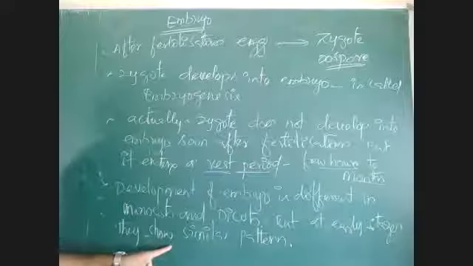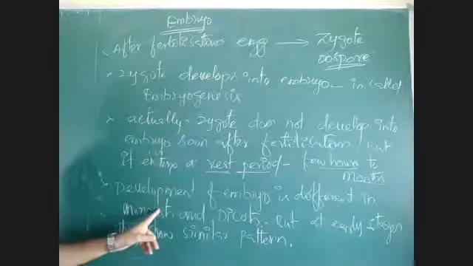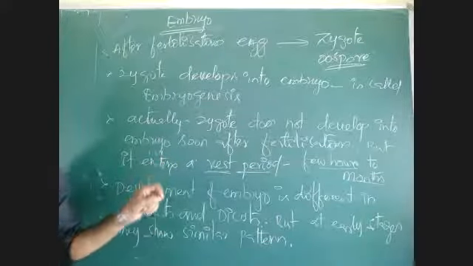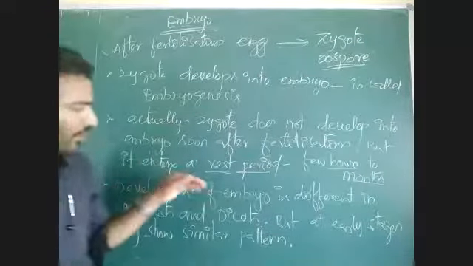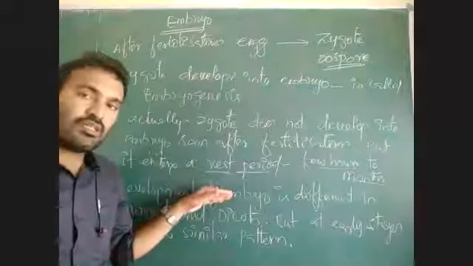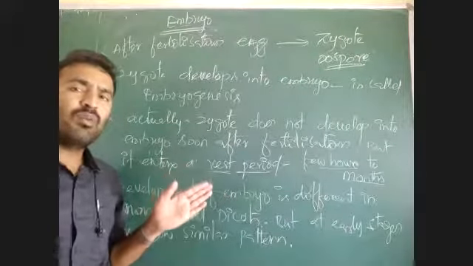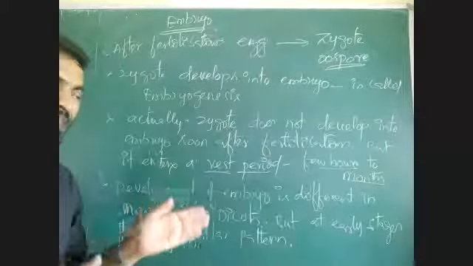Whereas later they show differences. Simply, what is the difference between monocot and dicot embryogenesis? I will tell you the point, then I will explain the mechanism with a diagram. See, the development of embryo in monocots and dicots is the same at the beginning. Almost more than 50% of the process is the same from the beginning.